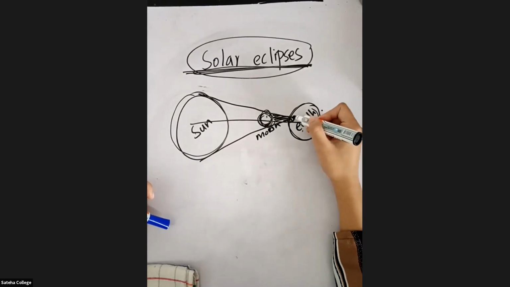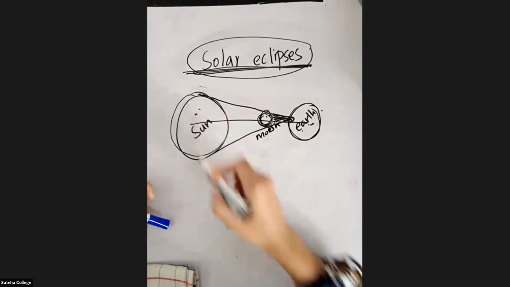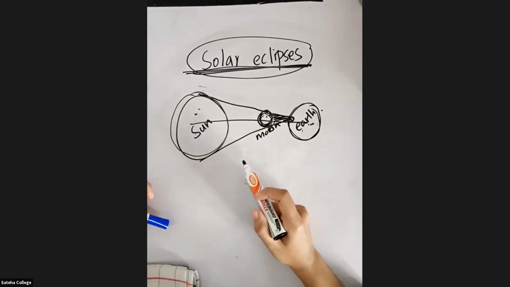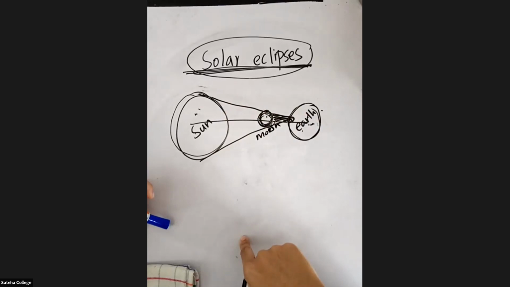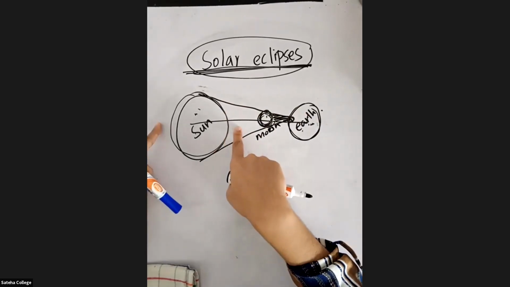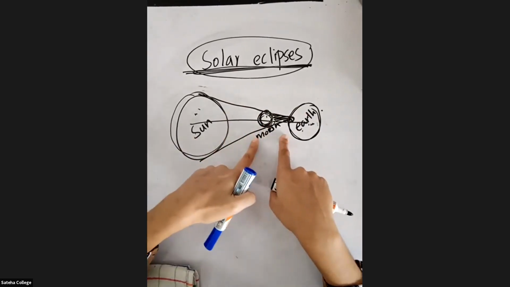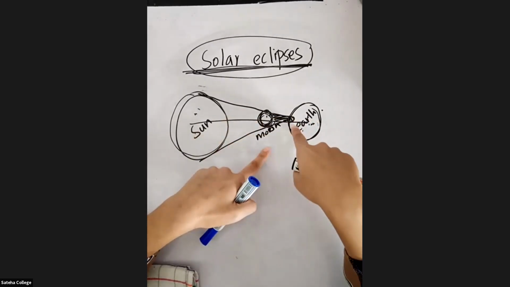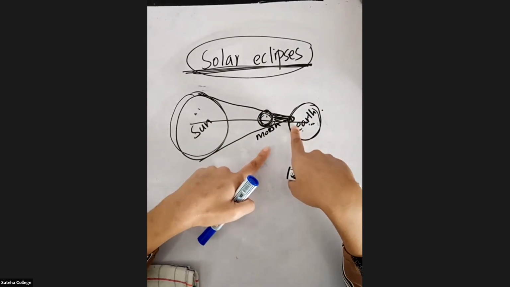At that time, they will not be able to see the sun because the moon will cover the sun. Now you may ask me, the sun is a very huge object while the moon is a very small object. So how can you say that we can't see the sun from the earth? Anyone who has any answer for that?